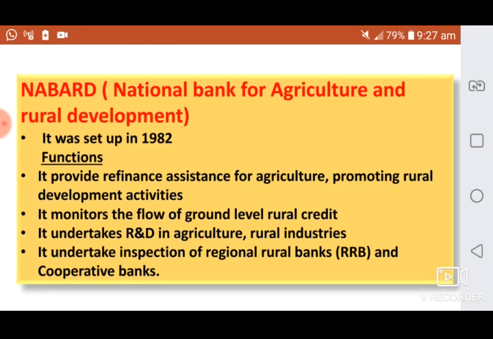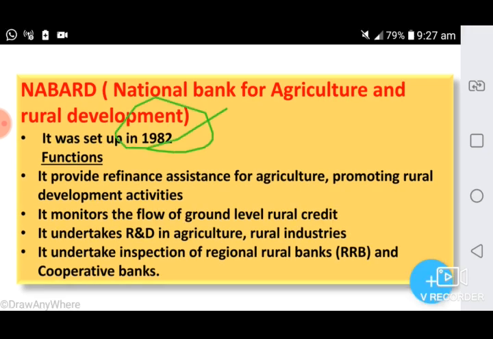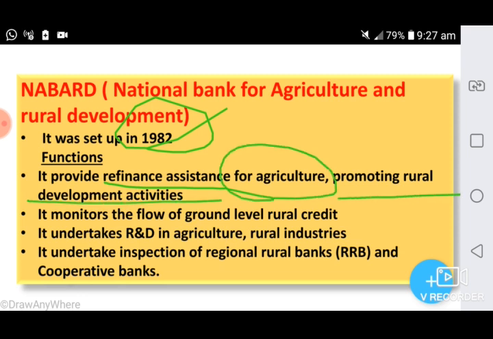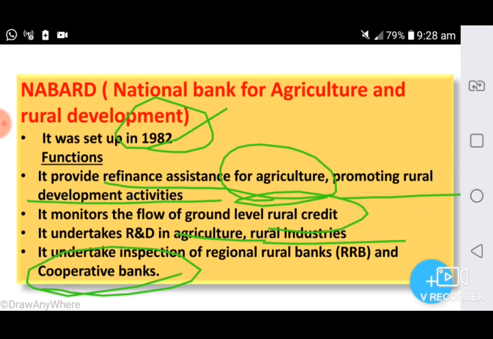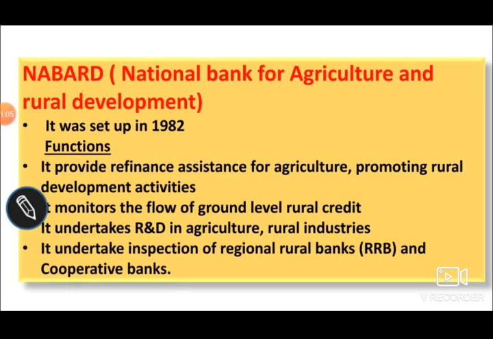Main functions: to provide refinance assistance for agricultural and promoting rural development activities, and also it monitors the flow of ground level rural credit. Then it undertakes research and development in agricultural and rural industries. And also it undertakes an inspection of regional rural banks and cooperative banks. So it's mainly focusing on the development of the rural areas. So option B is the correct answer.